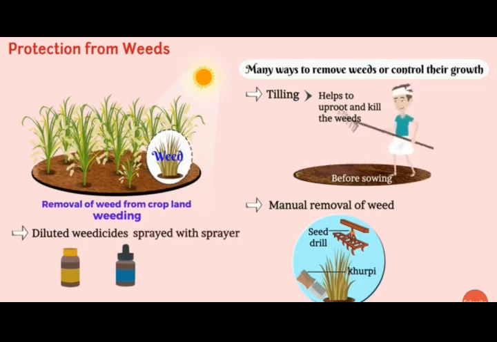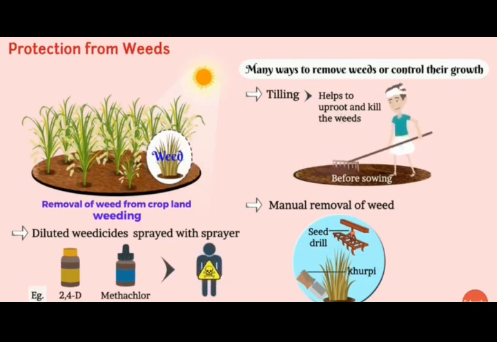Some examples of weedicides are 2,4-D and methachlor. As these weedicides are toxic in nature, we should be careful while using and handling them. Before spraying it on the crops, we should cover our face and nose properly.